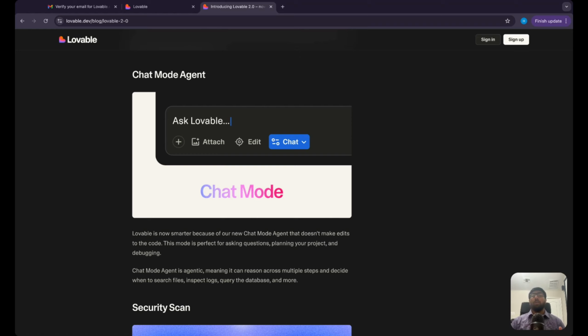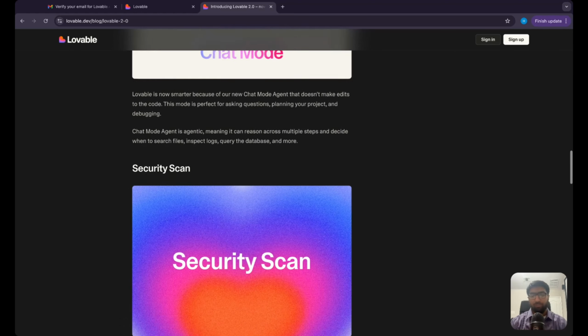And then once you click off of chat mode, you can say, oh, implement these changes. You can go ahead and say, for example, the suggestions you made, go ahead and implement those. So that's a really big deal when it comes to just the flow of how you're using the tool.